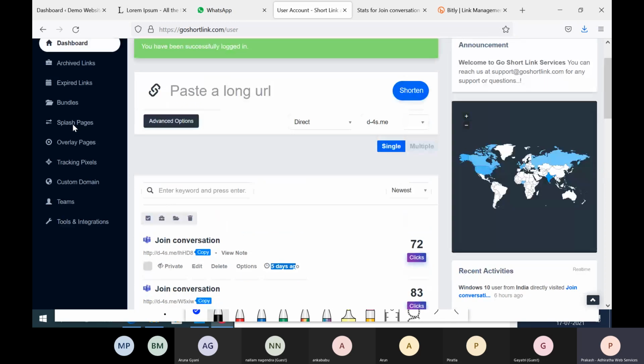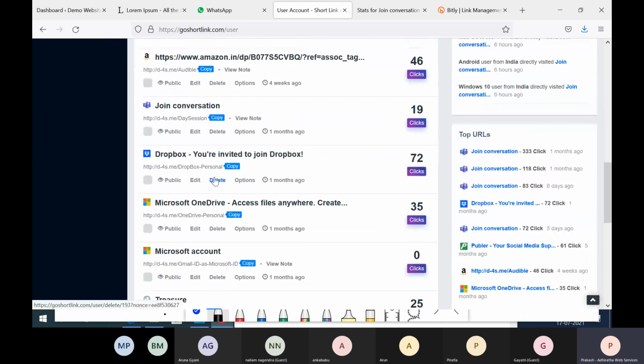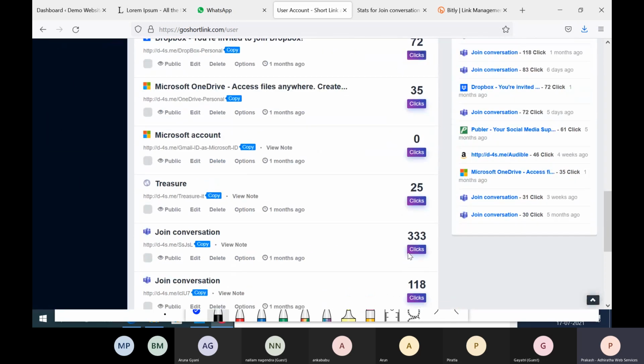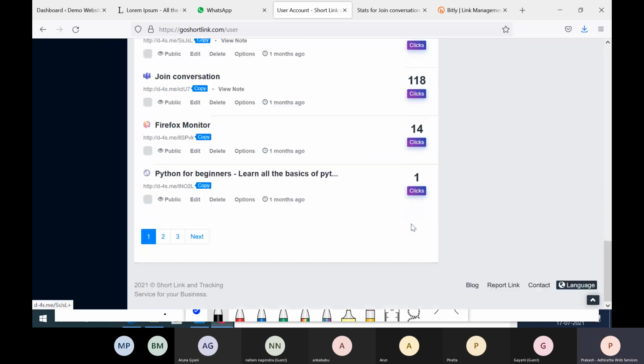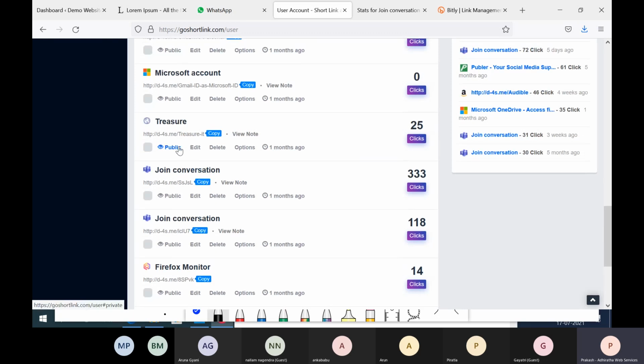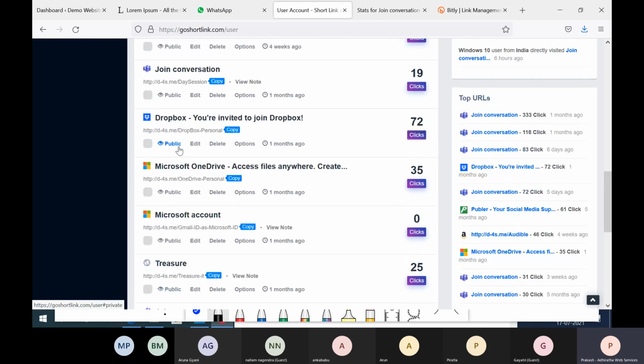Right. Not only that, you have a lot of other benefits. I'll just be taking you through. Maybe I just want to show 2-3 results here. Okay, this has 333 clicks. Right. See, now whatever I'm sharing, I can actually track how many people are coming, how it is coming. Now, whatever links we are creating, we will use this product. Of course, whoever is able to start practicing it and updating the status, this license will be activated as and when the progress happens. For them, it will be activated.